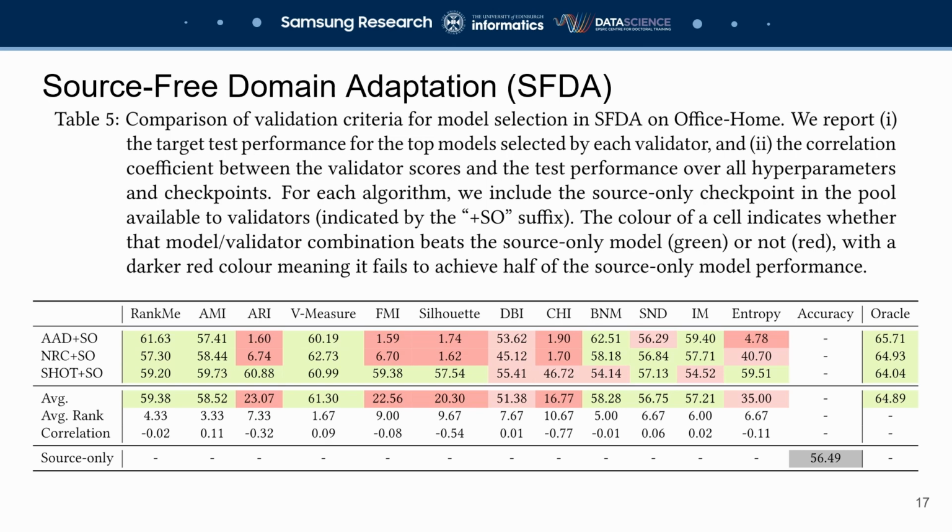However, the correlation values are here much lower, with the largest only being at 0.11. We also note that since the source domain is not available in this setting, the accuracy validator column cannot be computed and is therefore left blank.